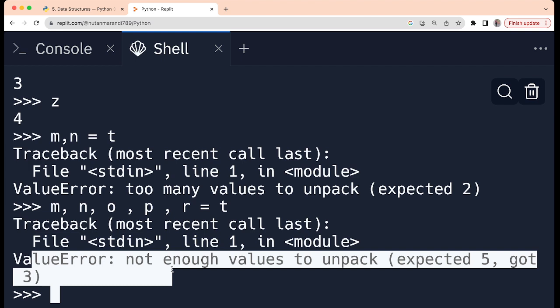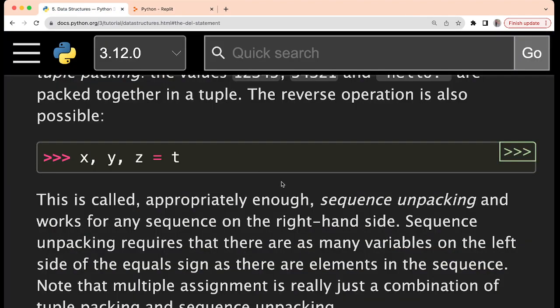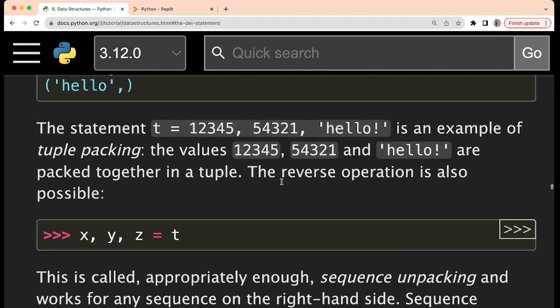So from here what you're understanding, that here you have to write exactly as many variables as there are elements in the tuple. So this is the concept of packing and unpacking. So I hope this discussion about tuples is clear to you.